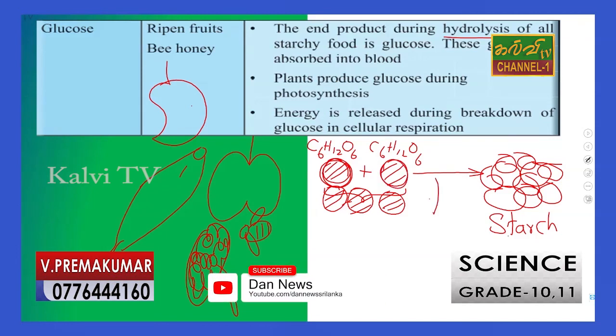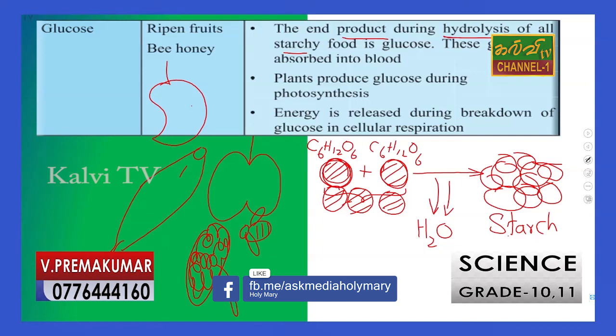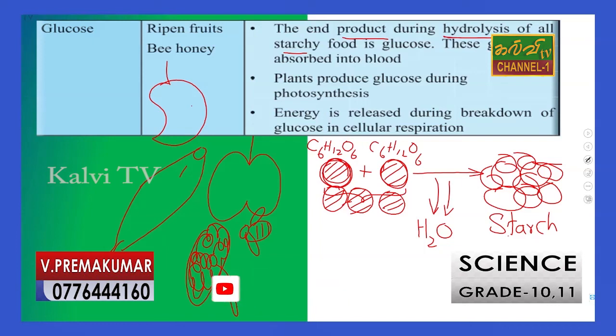When they produce starch, water molecules are released. They said the end product during the hydrolysis of starch is glucose, but converting glucose to starch releases water.